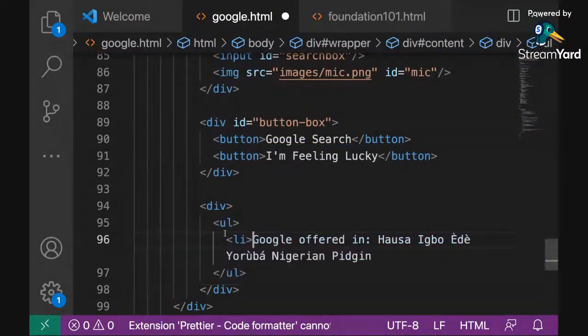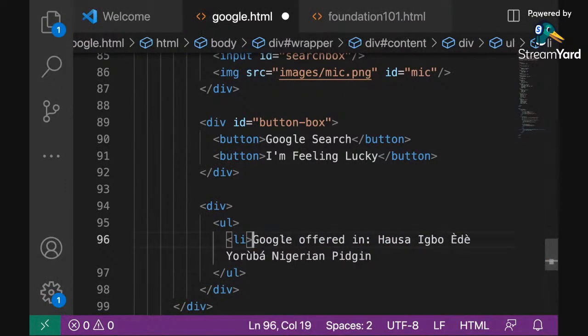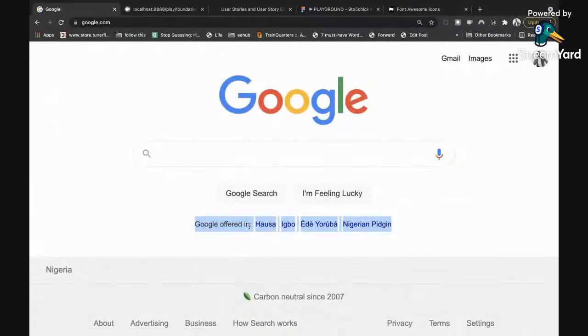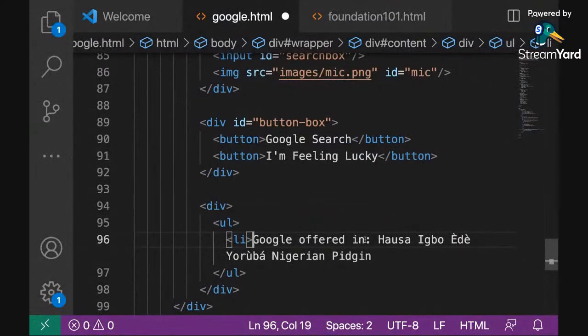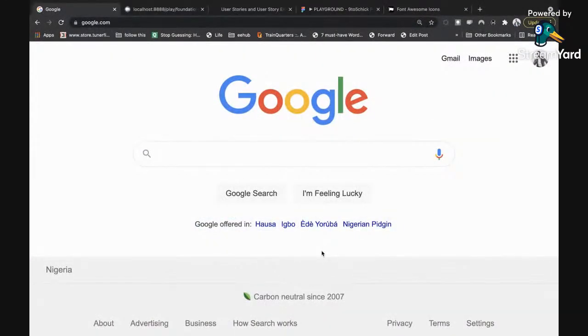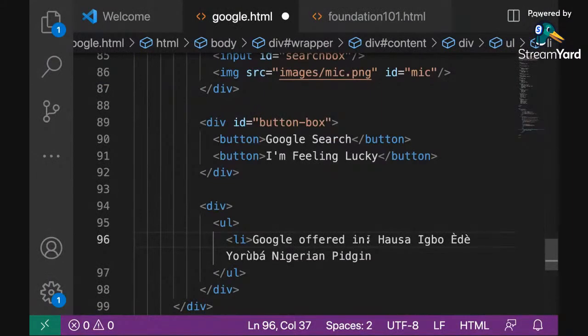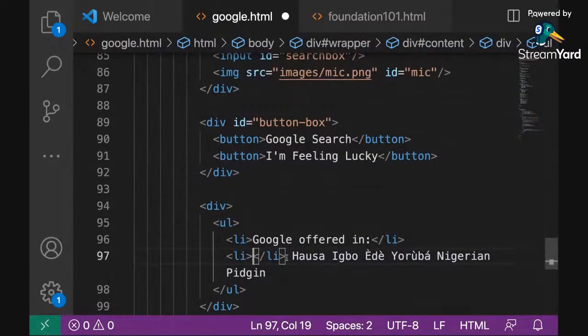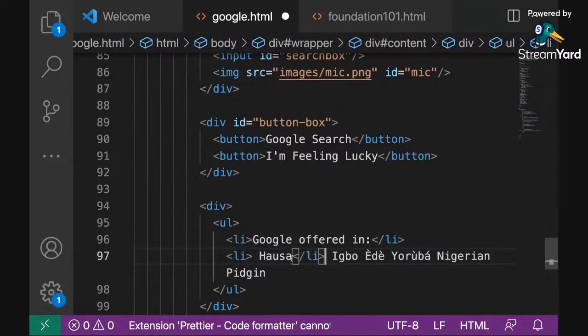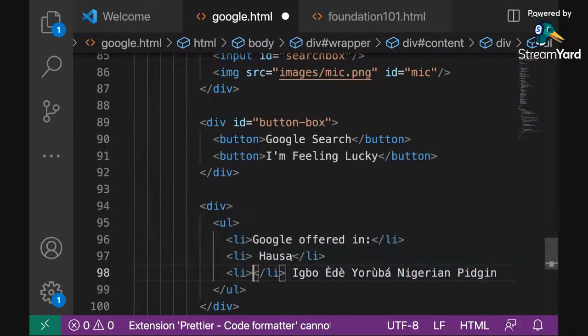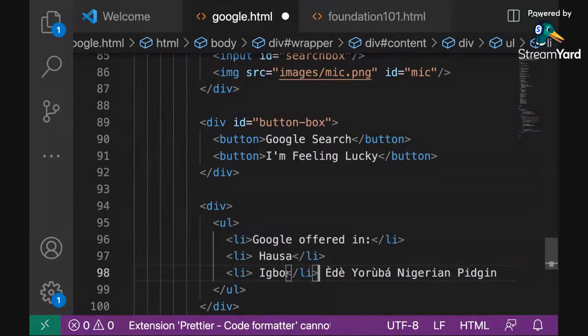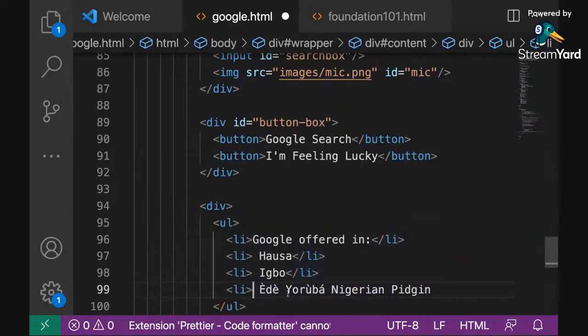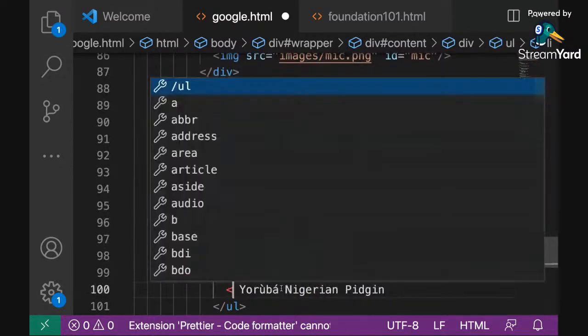Then I will say Google, let me check something. Google offered in is one thing. Actually, you can even make it a one liner, really. You don't have to make it UL and LIs, but I would prefer it's UL and LI so you can space it equally, you can style it equally and all of that. So it's easy to style. So I'll just put all of them in their different boxes. This comes down, this one comes down, then this one, then this one.